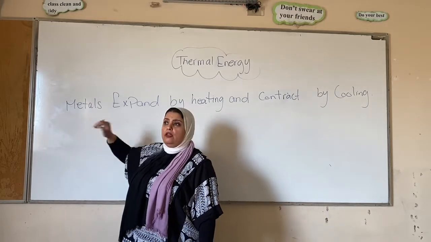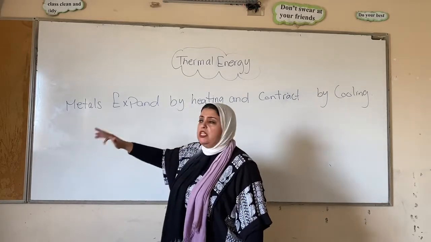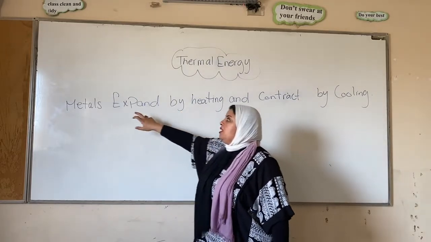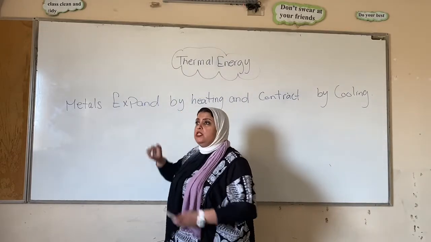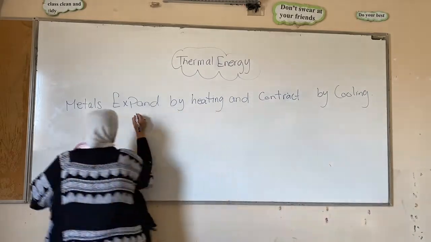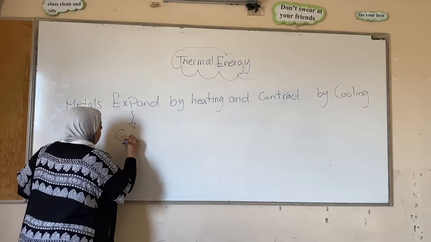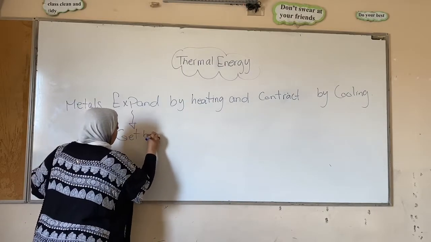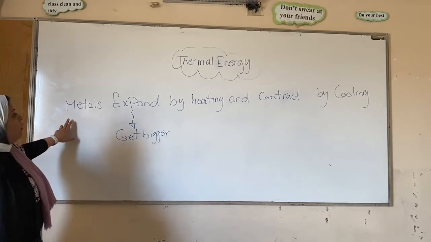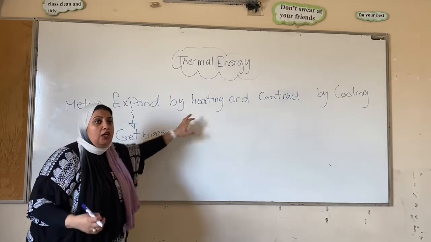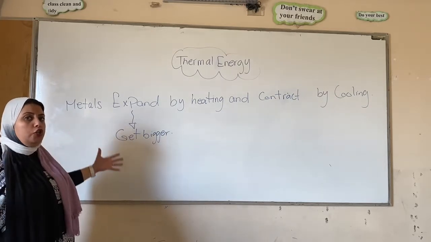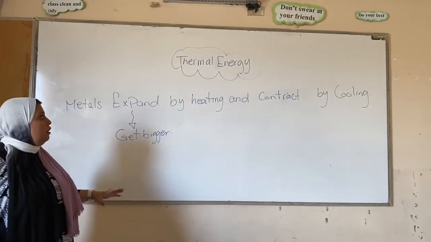So, any metal like iron, copper, aluminium, silver, gold, expands by heating. What's meant by expand? Expand means enlarge or get bigger. So any element, any metal, when I heat it, when it gets hot, it expands, it gets larger, it enlarges or increases in size.